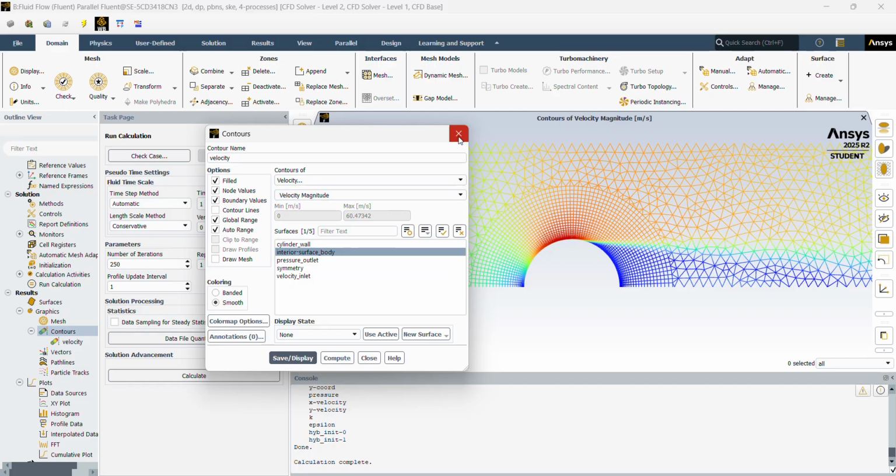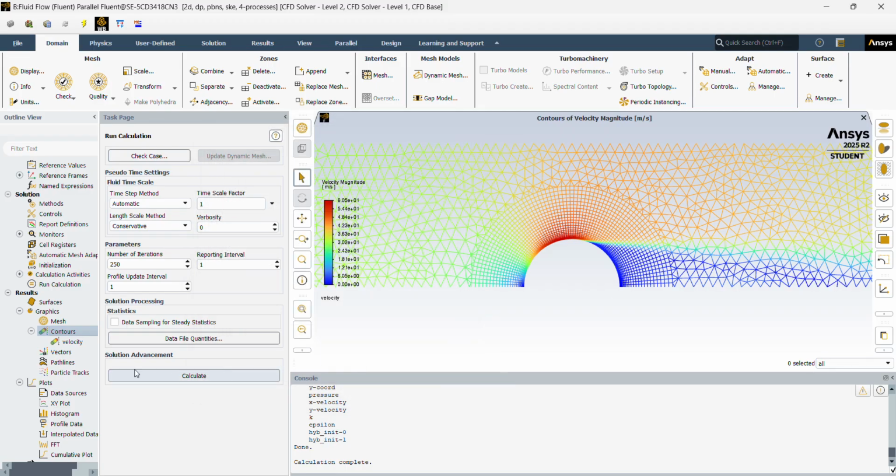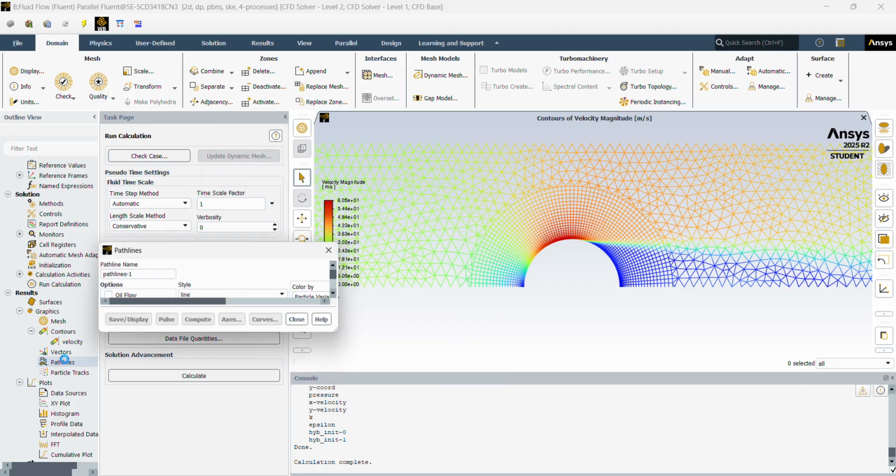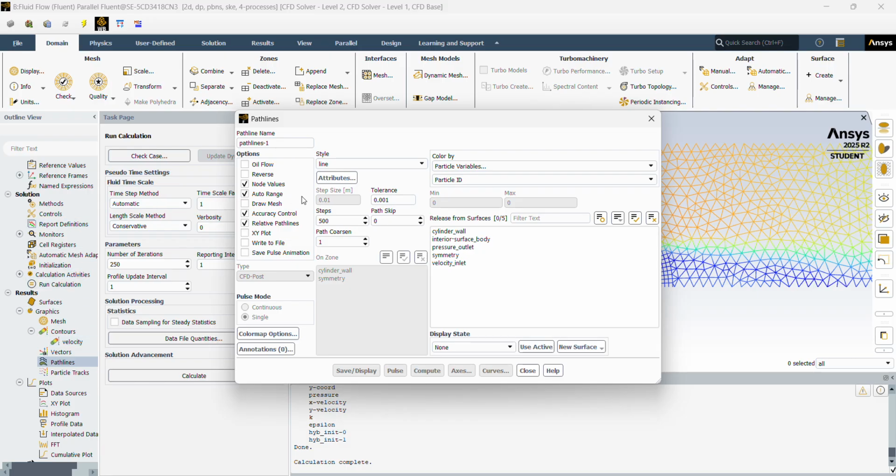Now to add the streamlines, we'll go into path lines. I'll just make this streamlines. Style line is good. Do 1,000 just to make sure it goes across the whole length.